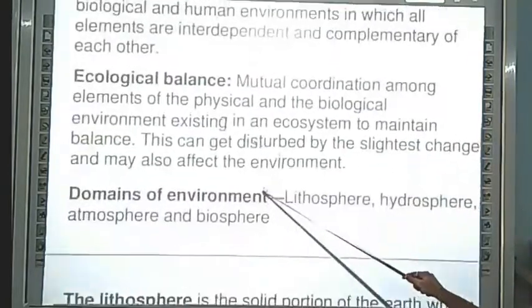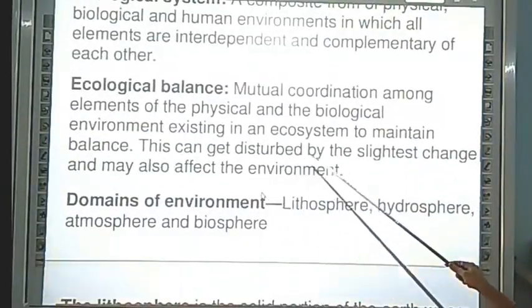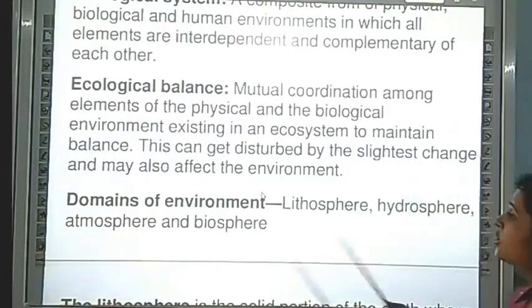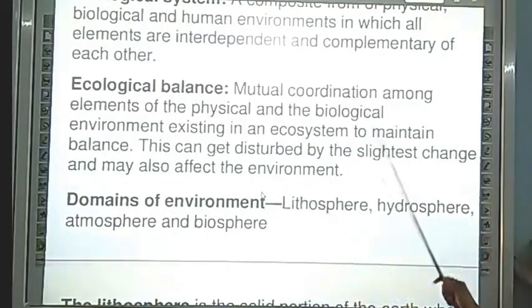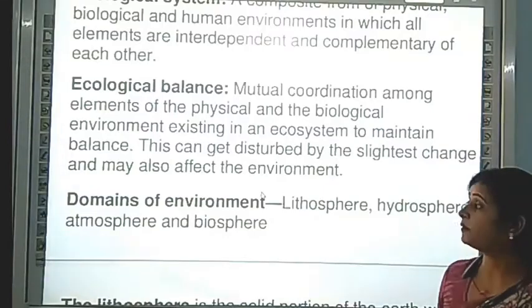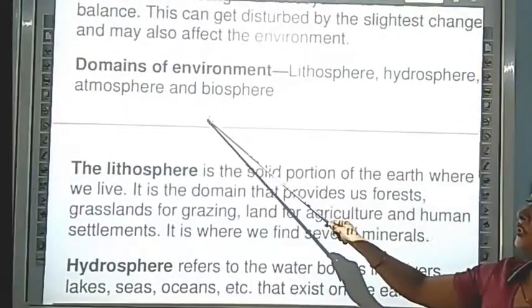This can be a great disturbance by a slight change and may also affect the environment. And this is how changes come in our environment.